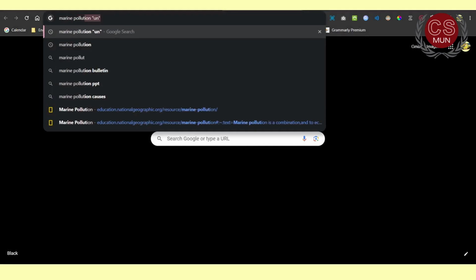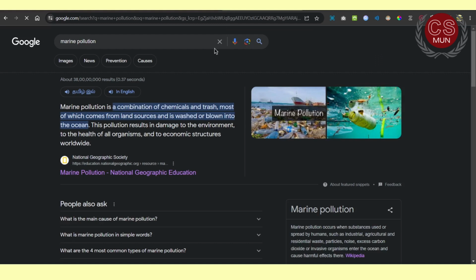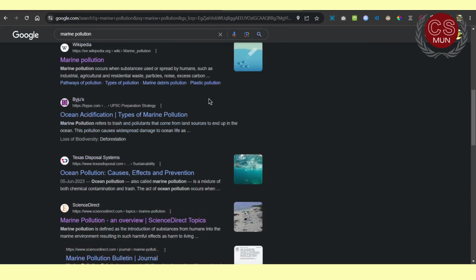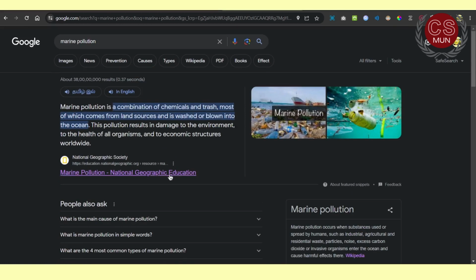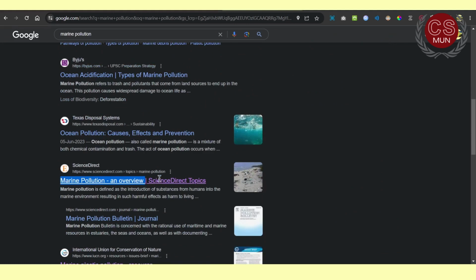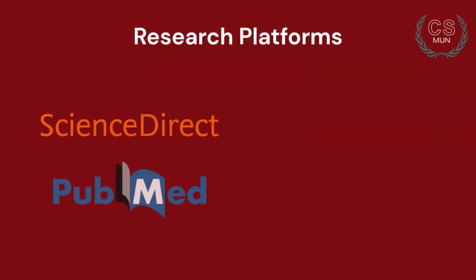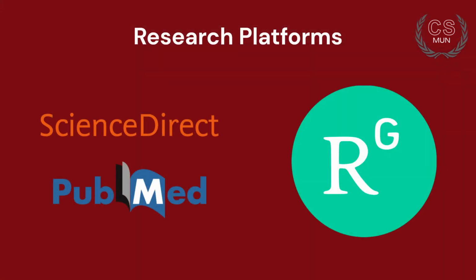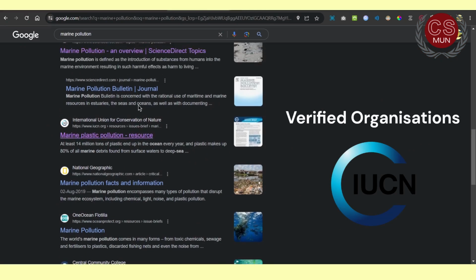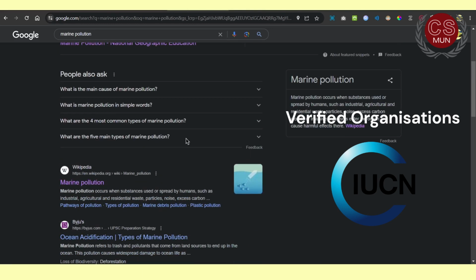I would suggest just Googling the topic. I get a bunch of results now. Now I'm going to look for a reliable source. From this result, Nat Geo is obviously a very reliable source. And websites like Science Direct, PubMed, and ResearchGate are also very reliable. And reports by verified organizations like IUCN in this case are also a great source.